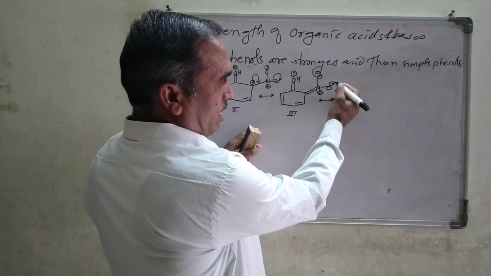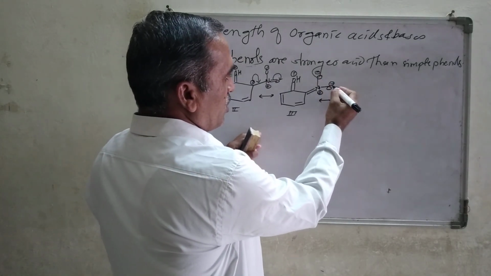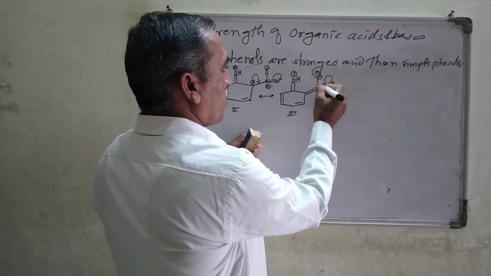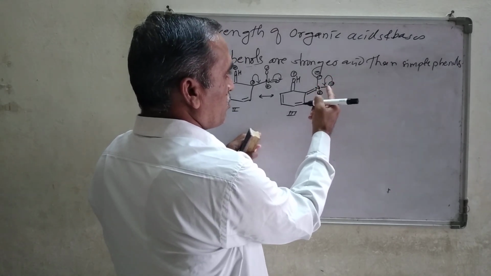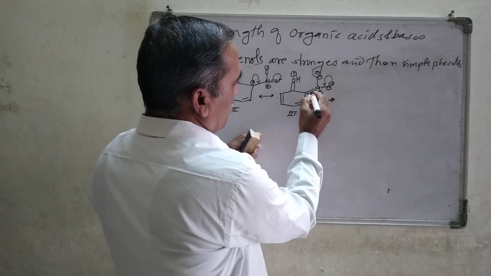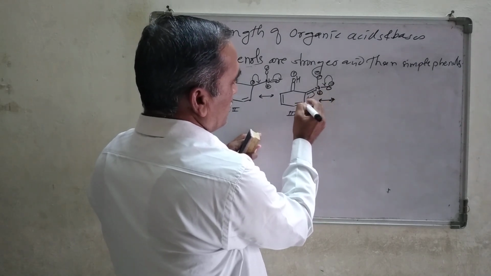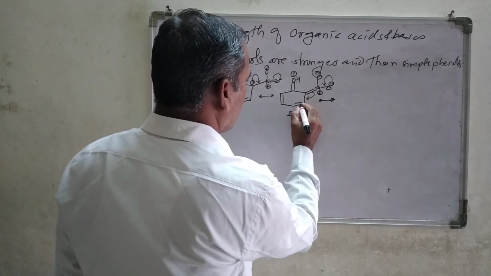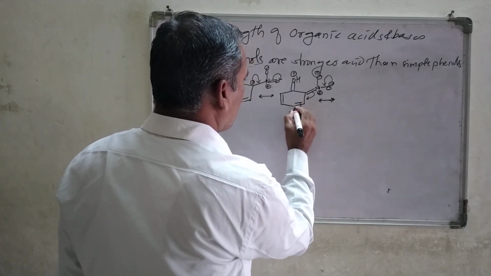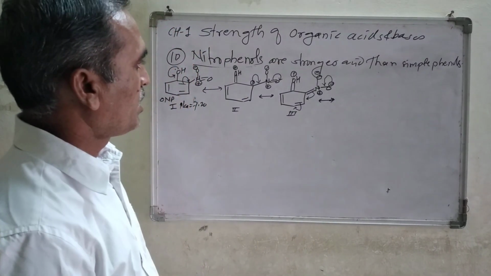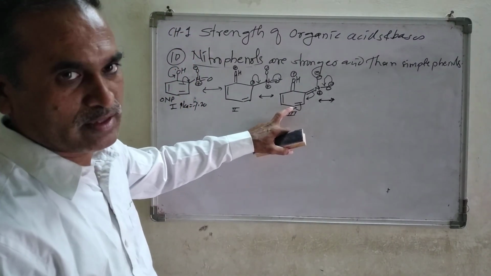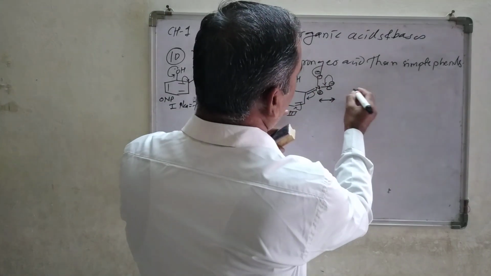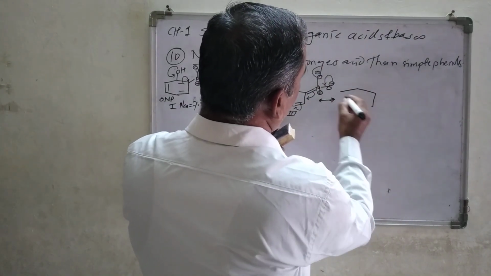This negative charge which is present on the oxygen atom comes back, forming a double bond with nitrogen and oxygen, and this double bond shifted from here to here, and this double bond concentrates the electron density on this corner or at this junction. What do you get here?